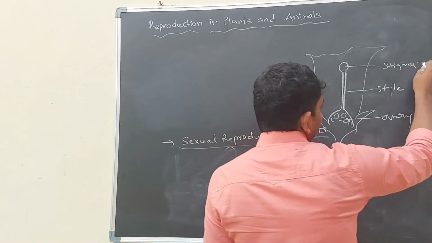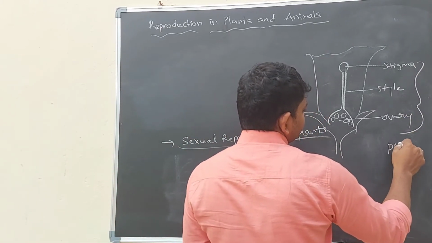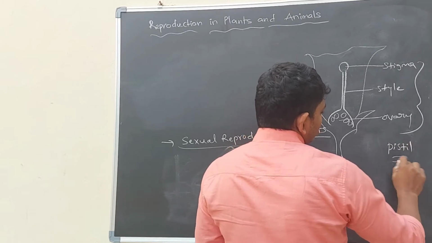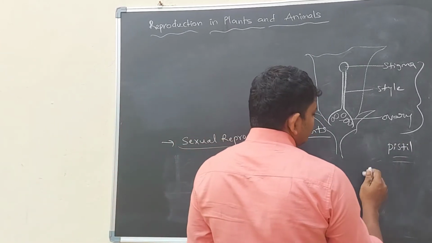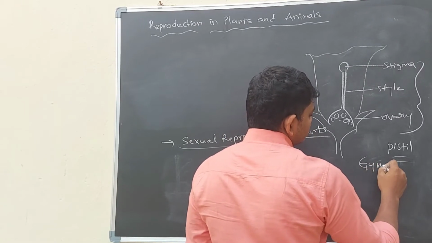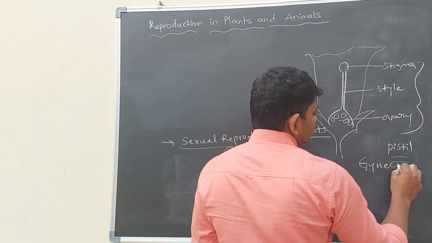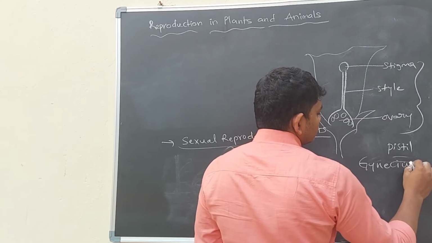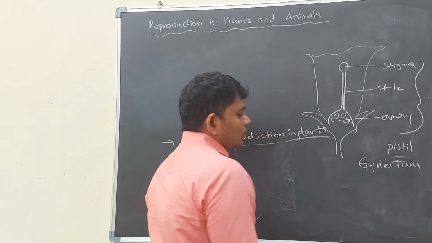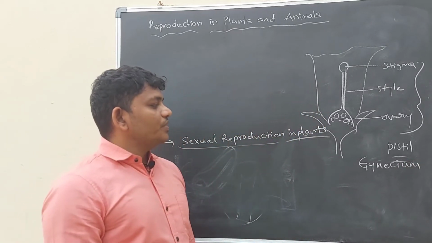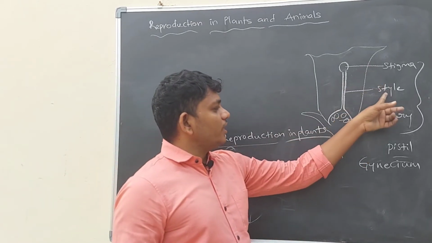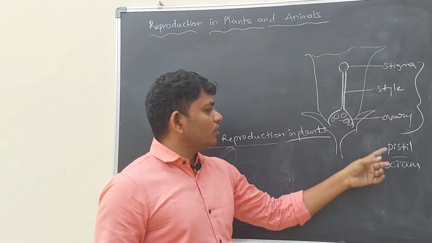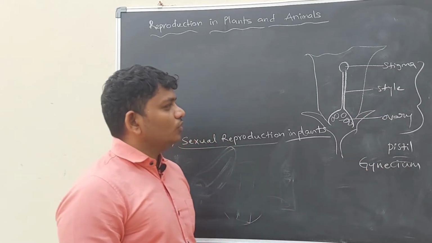These three all together are called the pistil or gynoecium. So stigma, style, and ovary together are called the pistil or gynoecium.